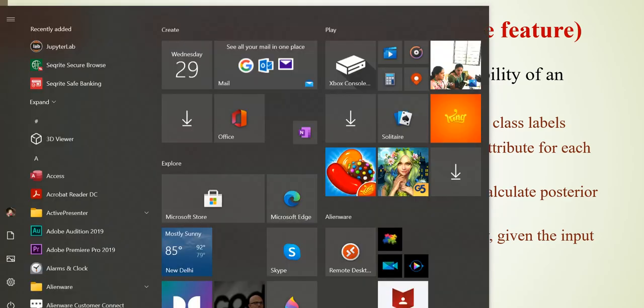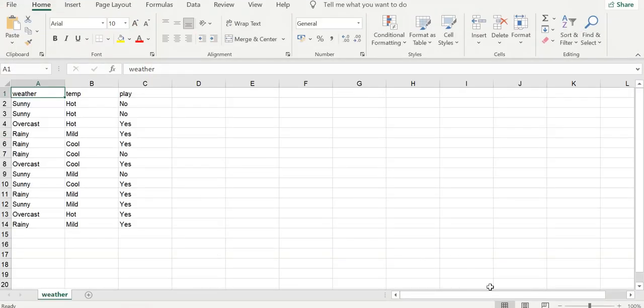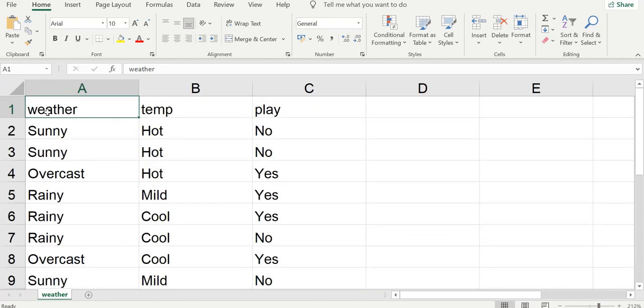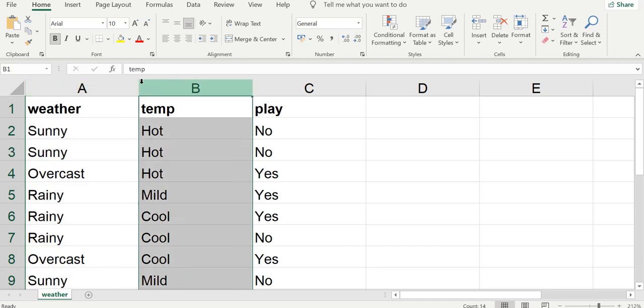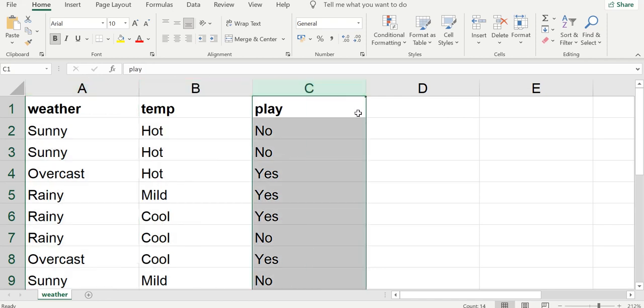So let me show the weather data set. This is the weather data set I have taken. Here we have the attributes weather and temperature. These are the two attributes, and what I am going to predict is whether the players will play or not. So weather and temperature are called features and play is the target label.